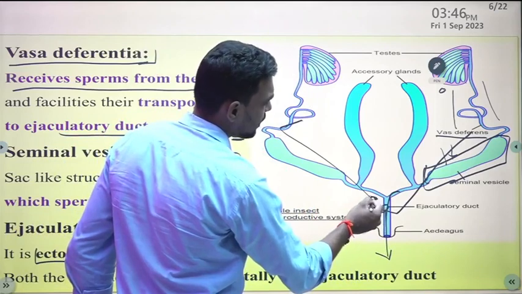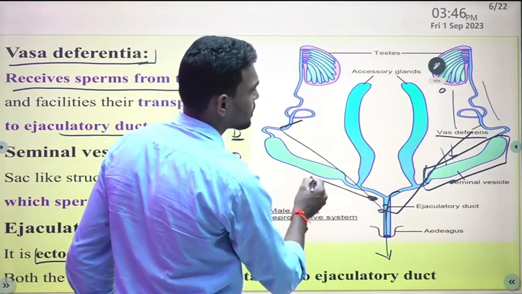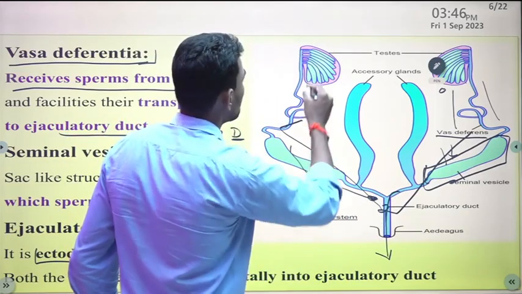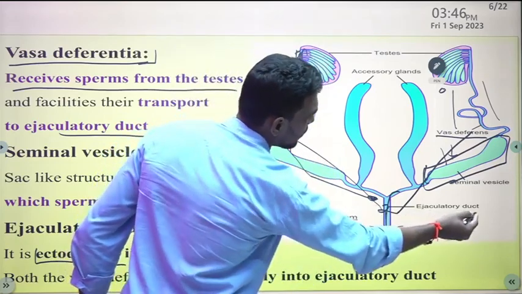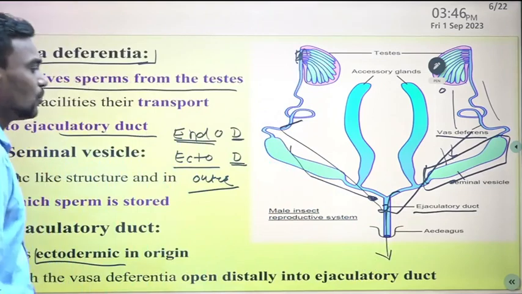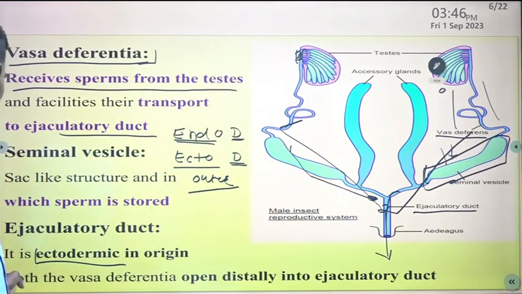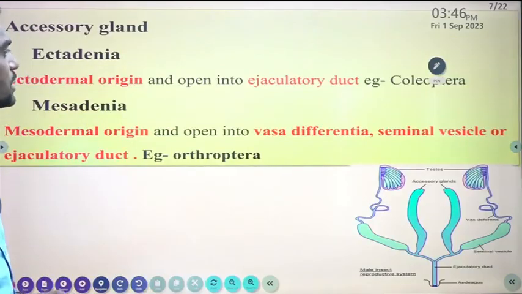Behind the ejaculatory duct, all the seminal vesicles, vasa deferentia and testis are endodermal in origin, but the ejaculatory duct is ectodermal in origin. So you have to see this properly.